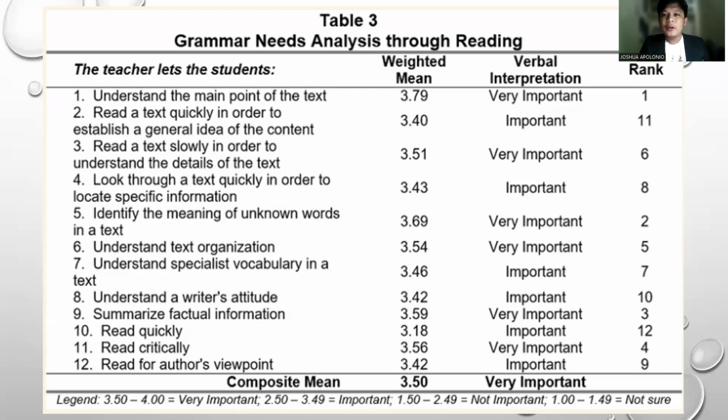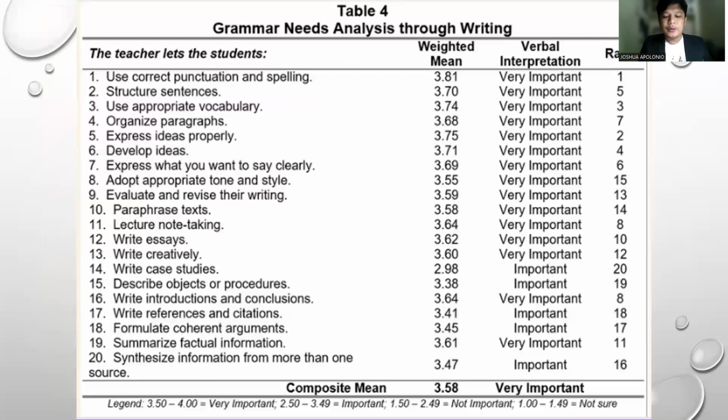For table number 4, it includes the writing grammar needs analysis used by the respondents. The composite mean of 3.58 shows that the respondents typically identify the teacher's grammar analysis through writing as necessary and very important.